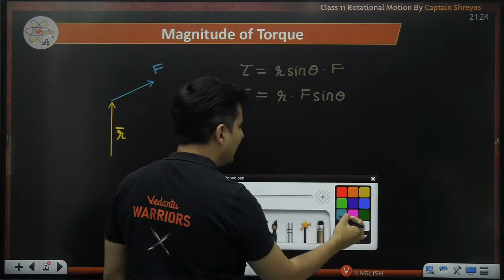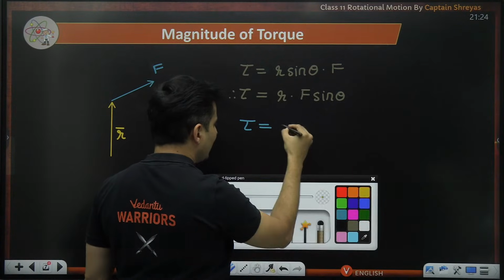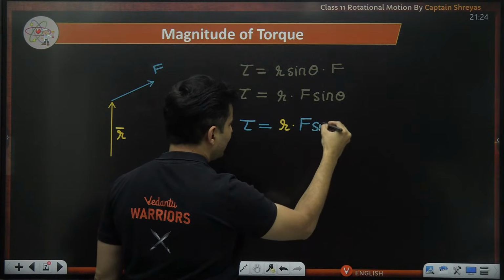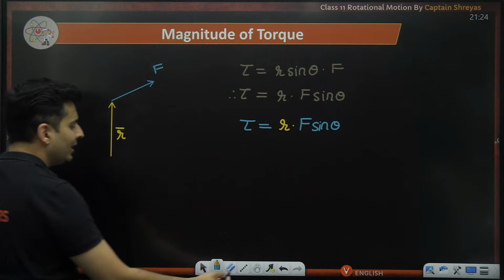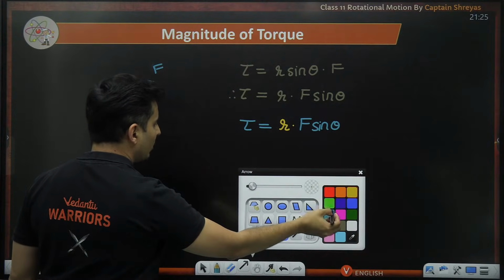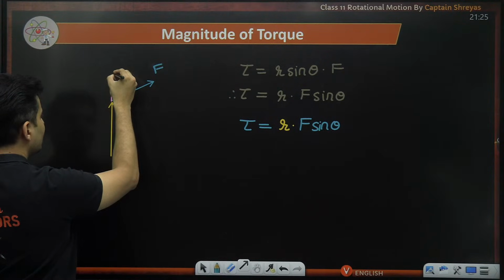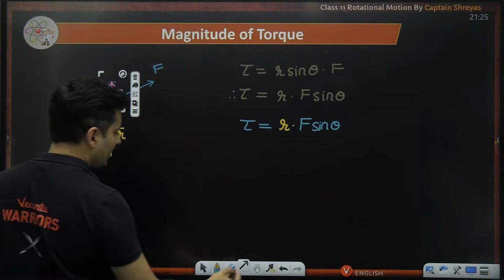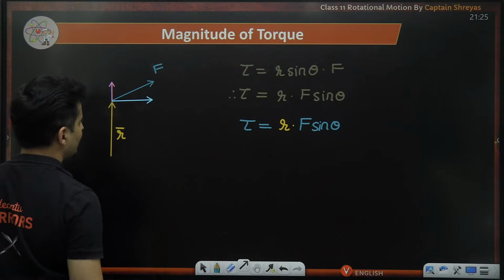But actually, when I write it like that, it means torque is equal to, you are just taking r and you are multiplying it with F sine theta. Now, F is also a vector. What is the meaning of F sine theta? Well, if you split the force into two components, one of the components will be like this, and the other component of that particular force will be like this.